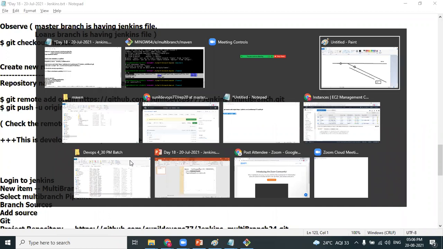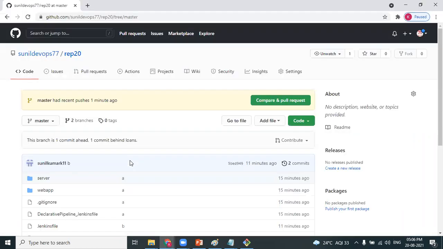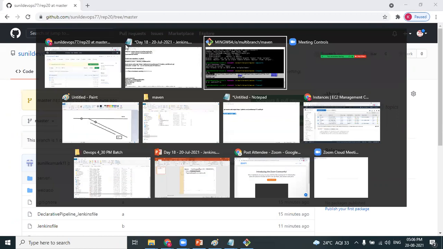So, done. The developer has done his job, pushing the code into the GitHub repository. Both functionalities' code are uploaded to the GitHub repository. Now let's get into Jenkins.